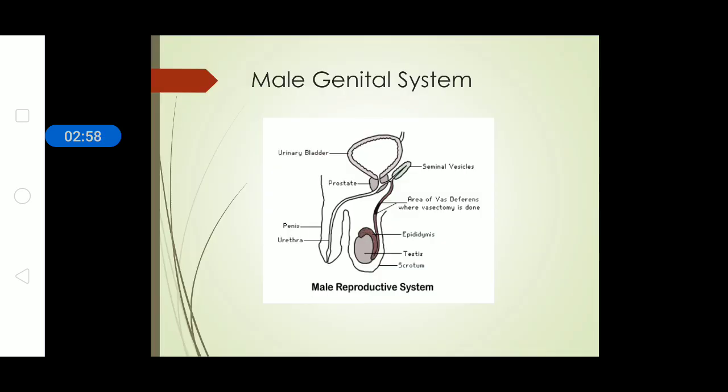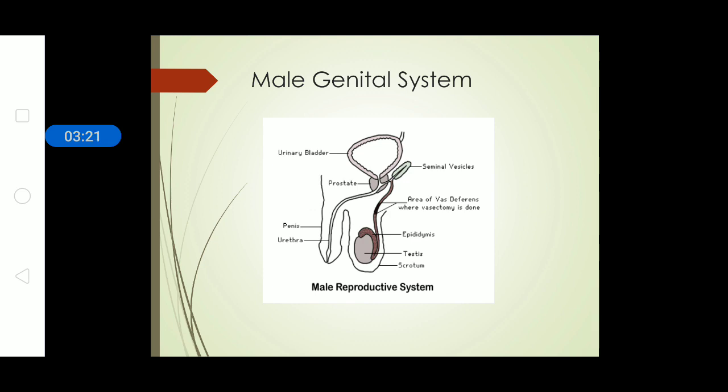The male genital system. Before entering into spermatogenesis, we will take a brief outlook of the male genital system. This is necessary because spermatogenesis occurs in males. So, if we get a clear idea of the male genital system, we can have a better understanding of the process. You can see in the diagram several structures which are labeled.